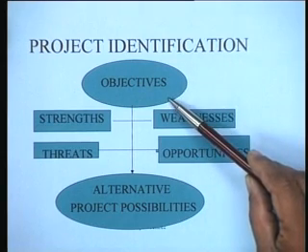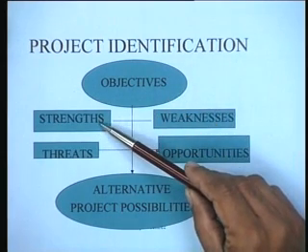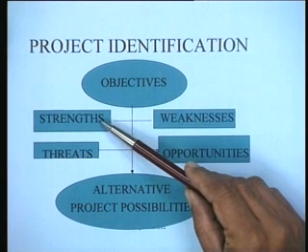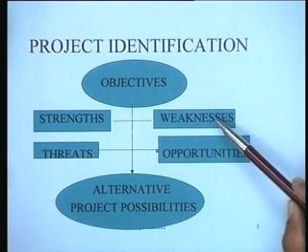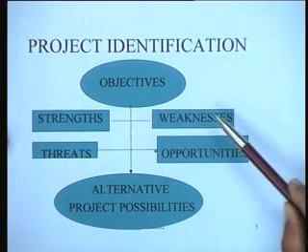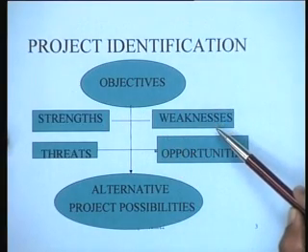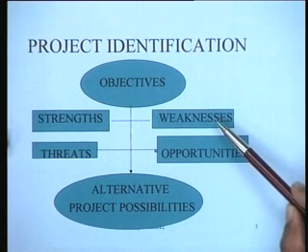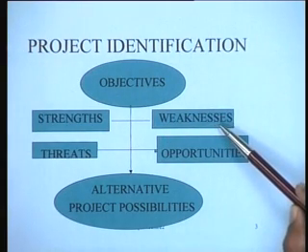Then, after the objectives, there are two things that you must look at as far as your own strengths and weaknesses are concerned. If you are an organization thinking in terms of expanding into a new area, then you must consider what your current strengths are, what your current weaknesses are, and how you are going to live with these strengths and weaknesses with regard to the new project which you are contemplating.